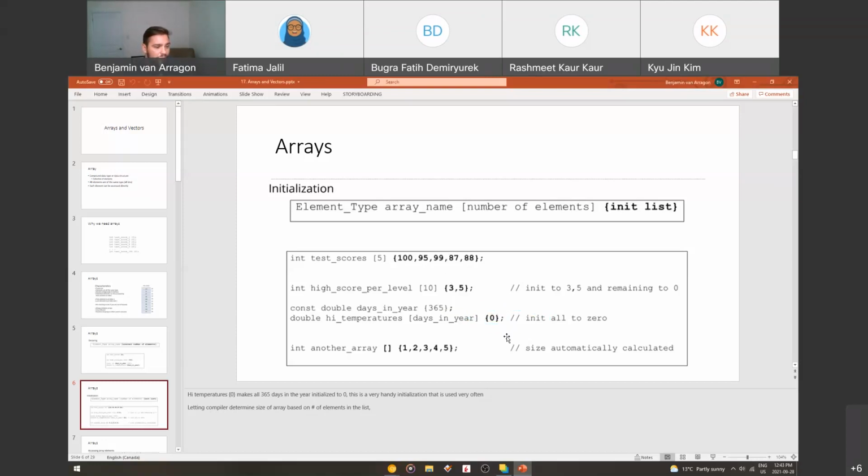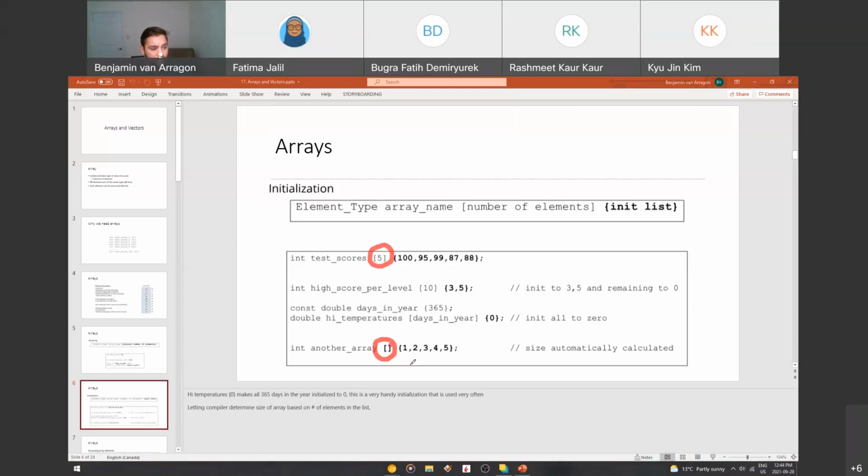Another way to do it is to let the compiler determine the size of the array. So it will base it off of the number of elements that you put in the initialization list. So in this last example here, we can see my square brackets is empty. I didn't put the number 5 like earlier. Here you have to make sure 5 matches 1, 2, 3, 4, 5.